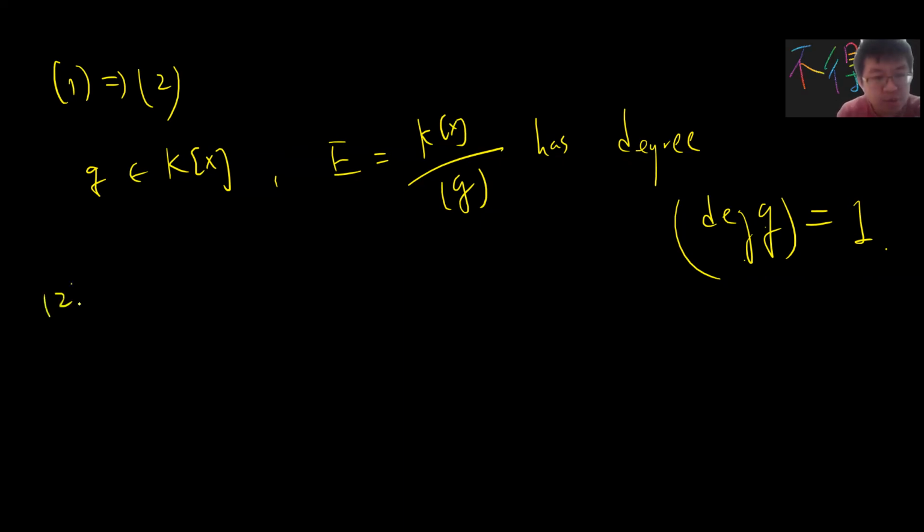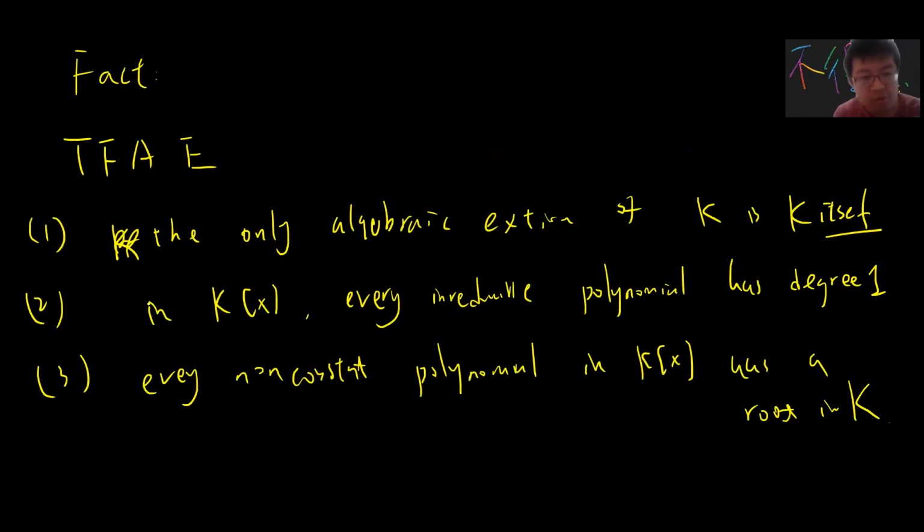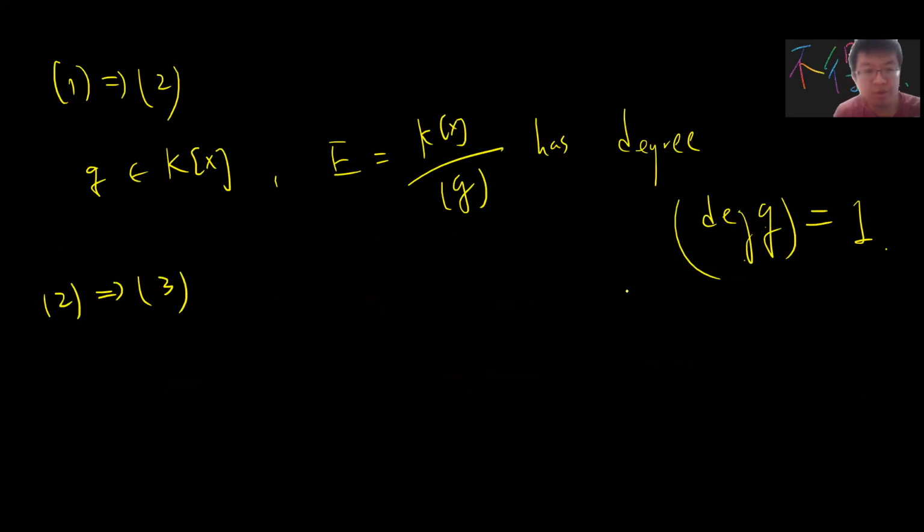Okay, let's say 2 implies 3. So 2 says that in K of x, every irreducible polynomial has degree 1. And we'll prove that every non-constant polynomial has a root. This is trivial, because every irreducible polynomial has degree 1, so every non-constant polynomial must have roots. Otherwise that irreducible polynomial cannot have degree 1. So this is also trivial.